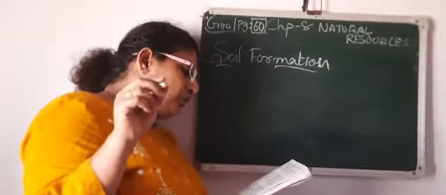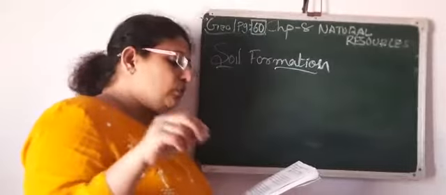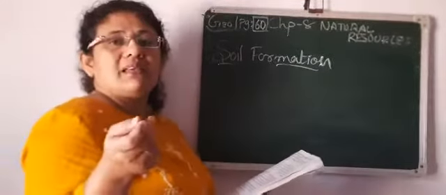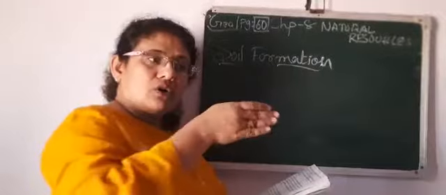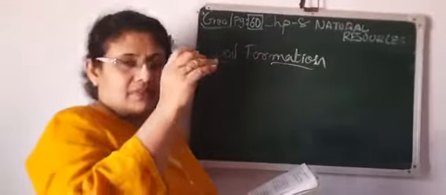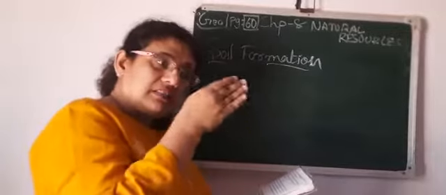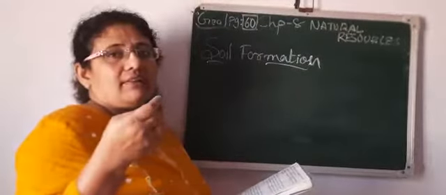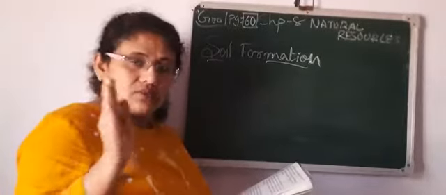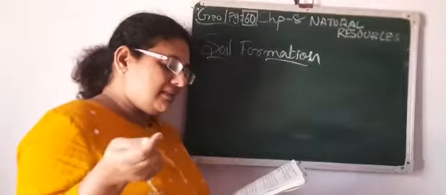Soil is formed due to the material available through denudation. Denudation means what? When water, soil, पानी के कारण सॉइल एक जगह से दूसरी जगह पे जाती है, हवा के कारण बहुत सारी चीजें एक जगह से दूसरी जगह पे जाती है, and because of that what happens, they stay over there. So that is what denudation means.